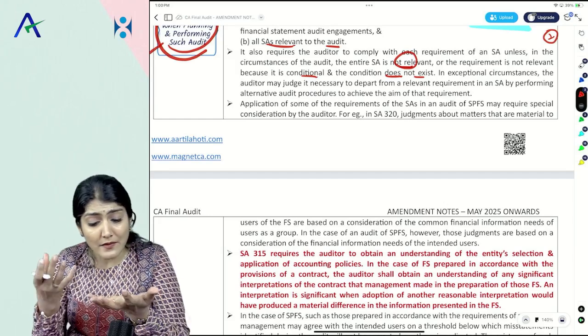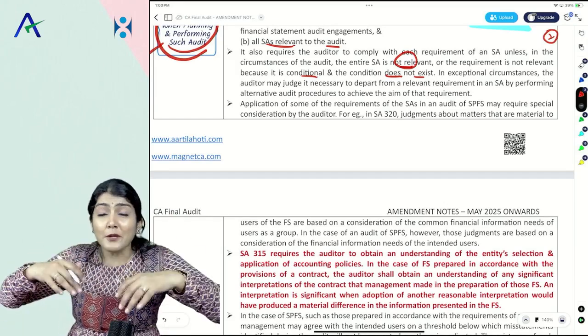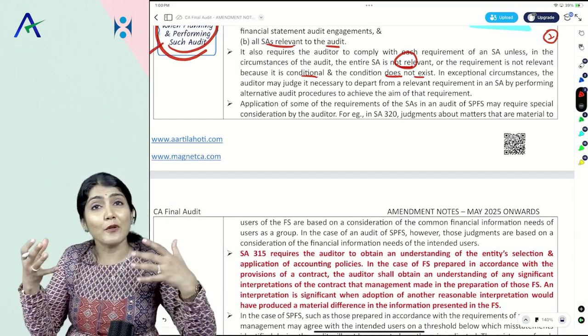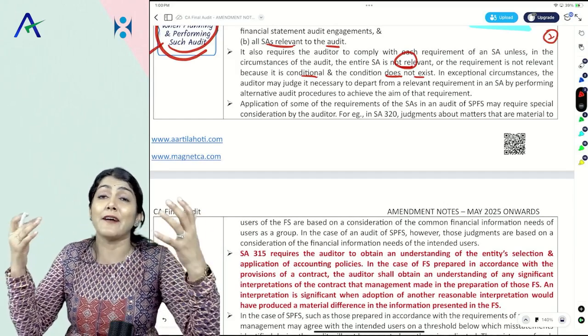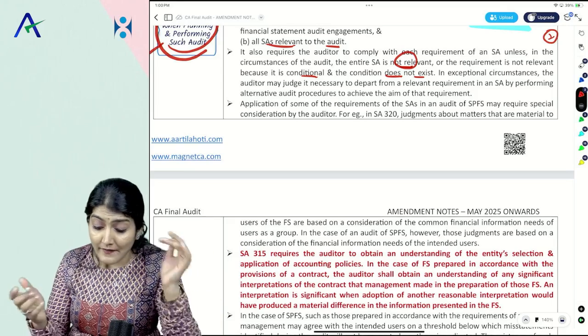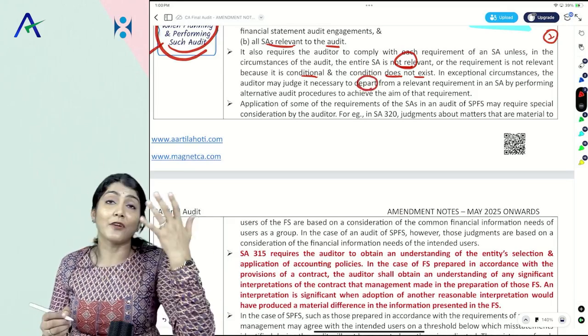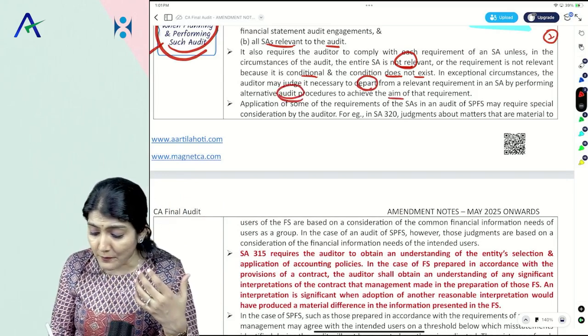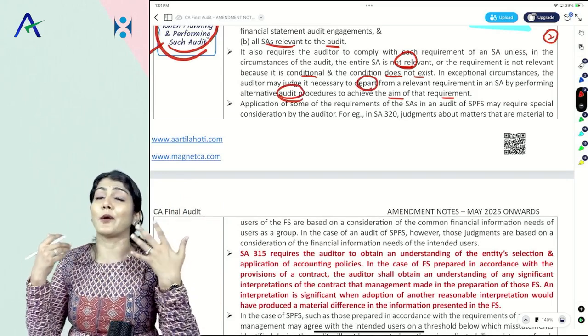And sometimes the SA is applicable, but you are not able to follow those procedures. Like, say, you're not able to follow the procedures of SA 520, analytical procedures. That means you're departing from the requirement of the SA. So in that case, what are the alternative audit procedures to achieve the aim of that requirement?